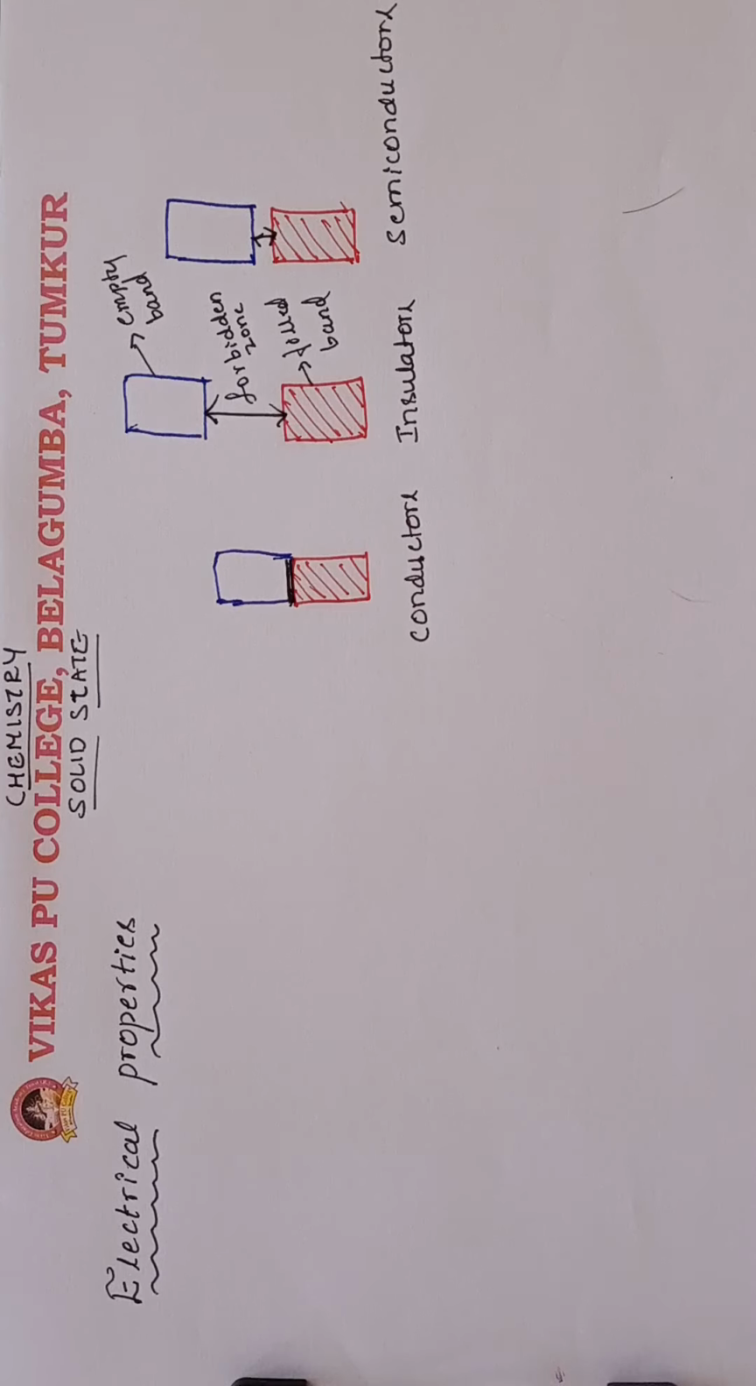In the previous class we discussed the impurity defect and non-stoichiometric defect. In this class we are going to discuss the electrical properties of solids. Solids can be classified into three types on the basis of electrical conductivity.